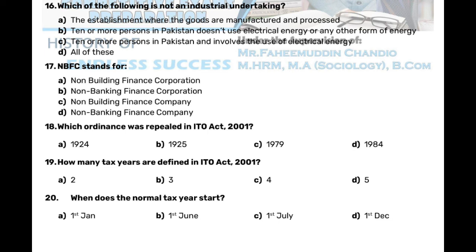A. 2 B. 3 C. 4 D. 5. When does the normal tax year start? A. 1st Jan B. 1st June C. 1st July D. 1st Dec.